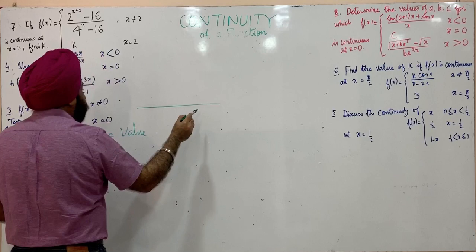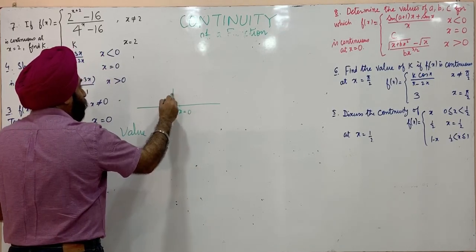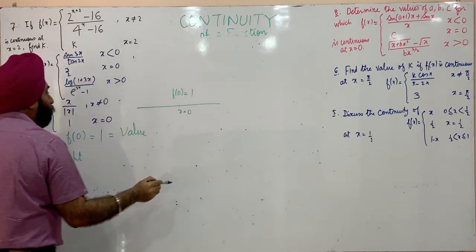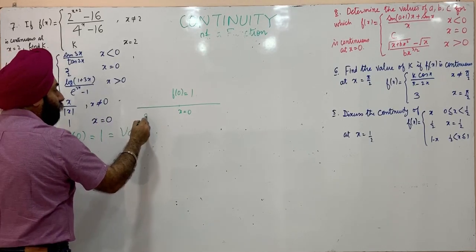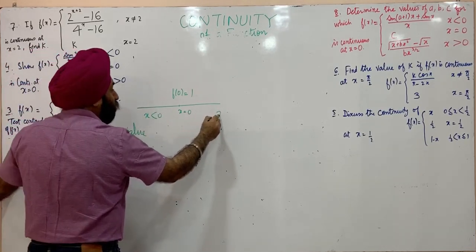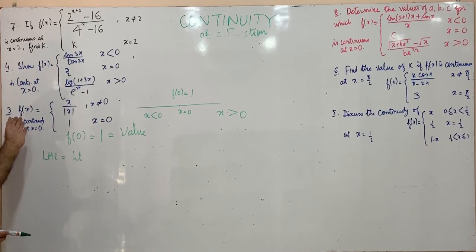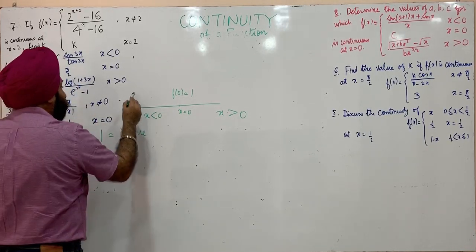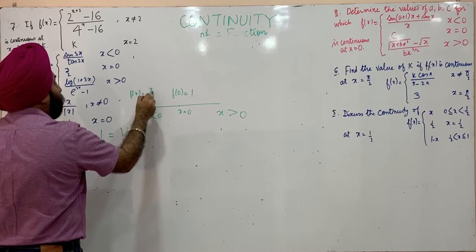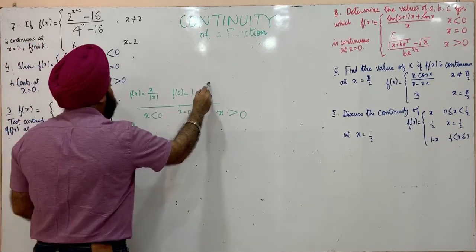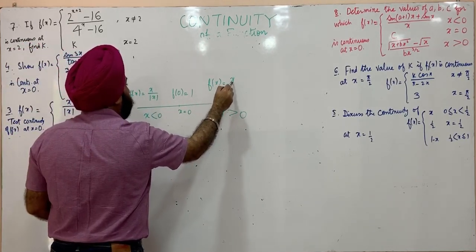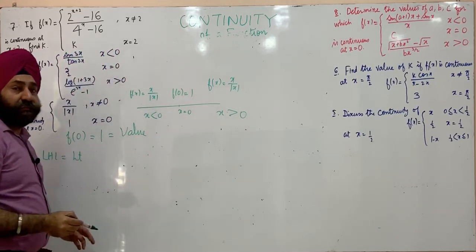If we show it on the number line, this is x is equal to 0, f of 0 is 1. X not equal to 0 means x is less than 0, also x greater than 0. X not equal to 0 means to the left of 0 as well as to the right of 0. F of x is x upon mod of x.